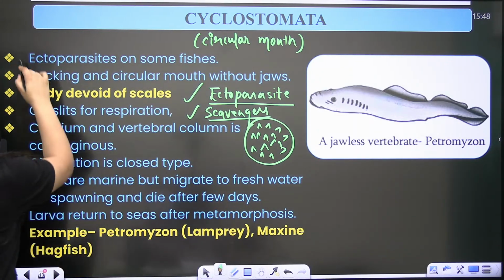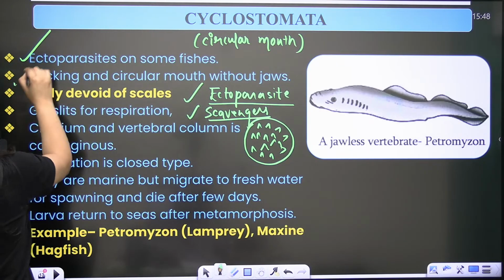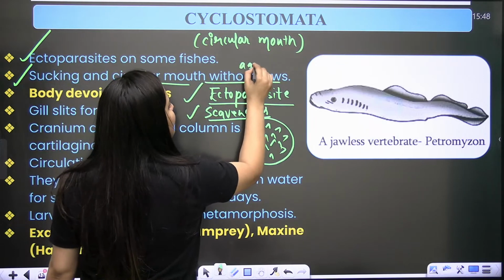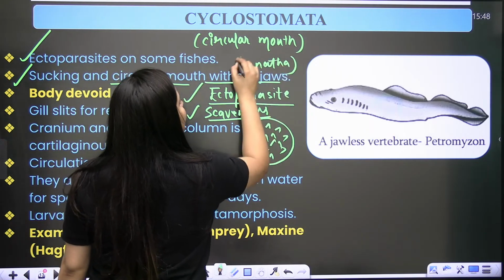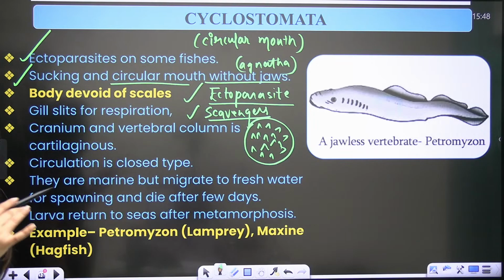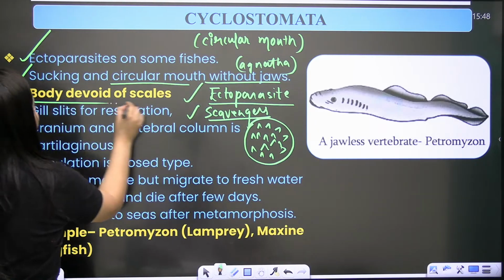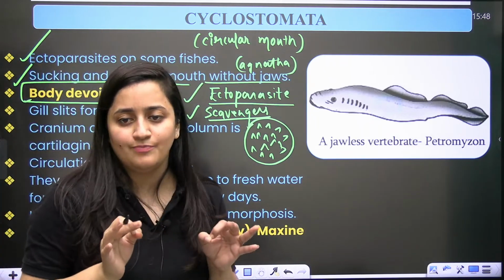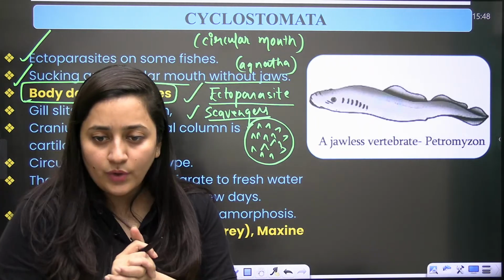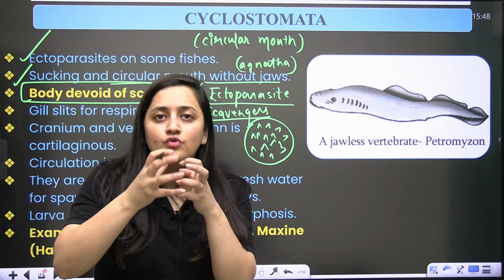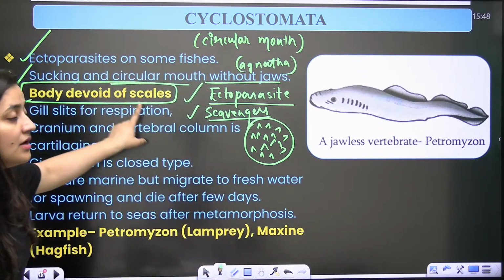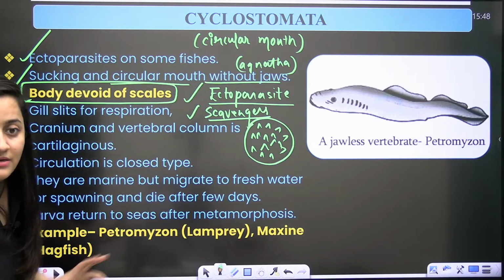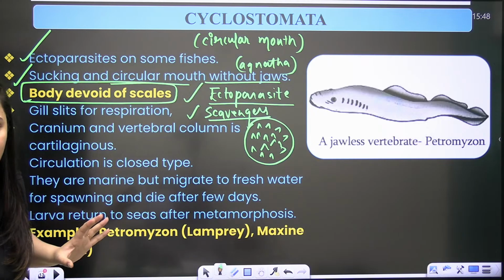So you can see ectoparasites on some fishes, with a sucking, circular mouth without jaws, because they are Agnatha. They are Agnatha, so it is without jaws. Body is devoid of scales. This is something important. You should know these points. You need to compare them. Body is devoid of scales, means scales are not present.